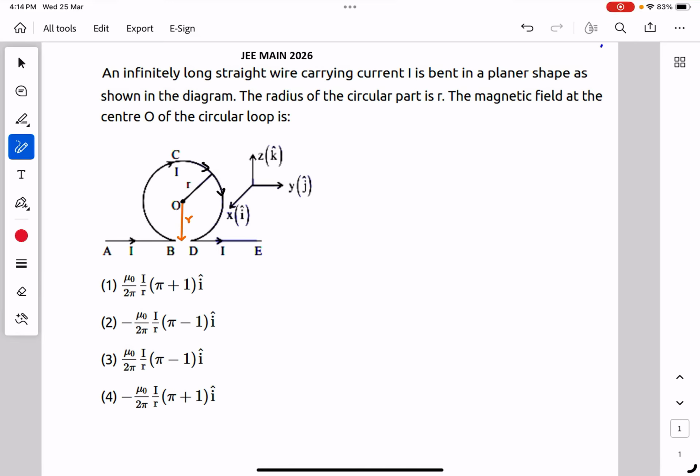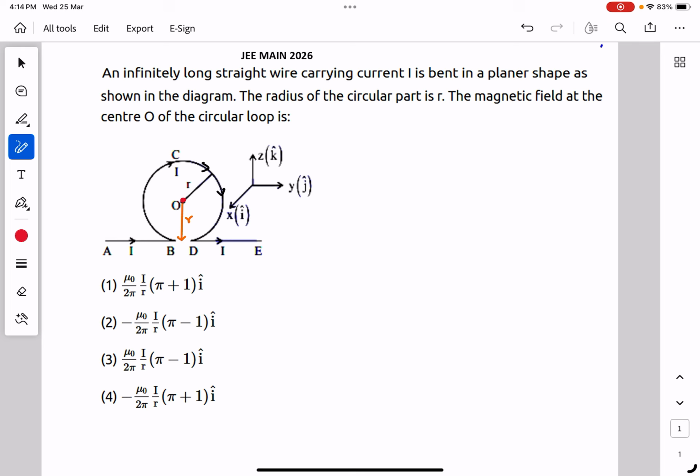Hello students, an infinitely long straight wire carrying current I is bent in a planar shape as shown in the diagram. The radius of the circle is r. The magnetic field at the center O of the circular loop is. So there is a long straight wire carrying current I. It is bent in a planar shape as shown in the diagram, and we have to find out the magnetic field at the center of the loop.